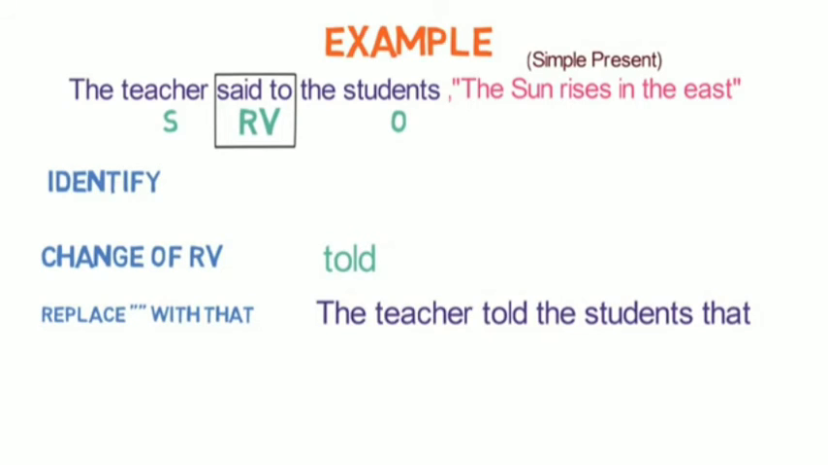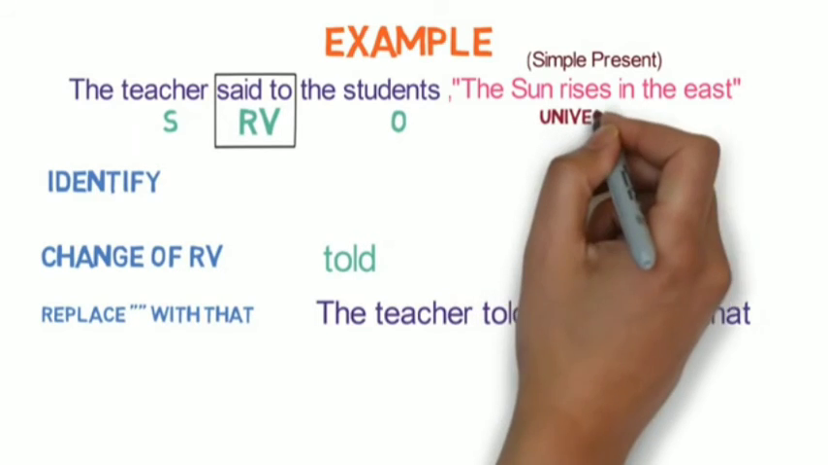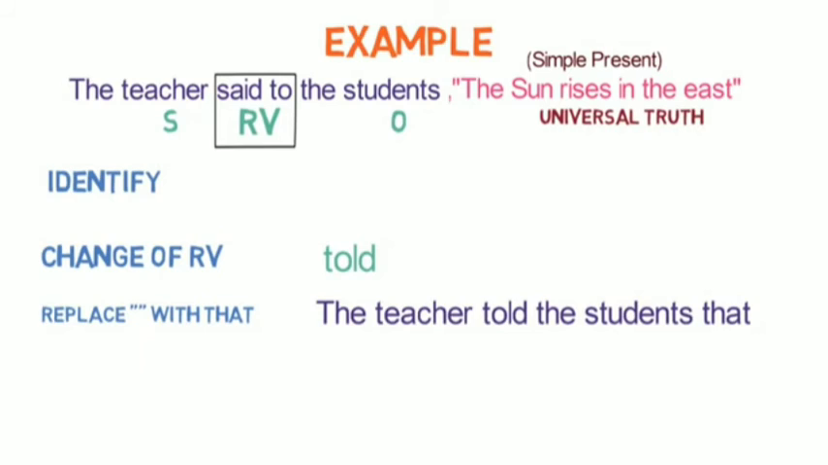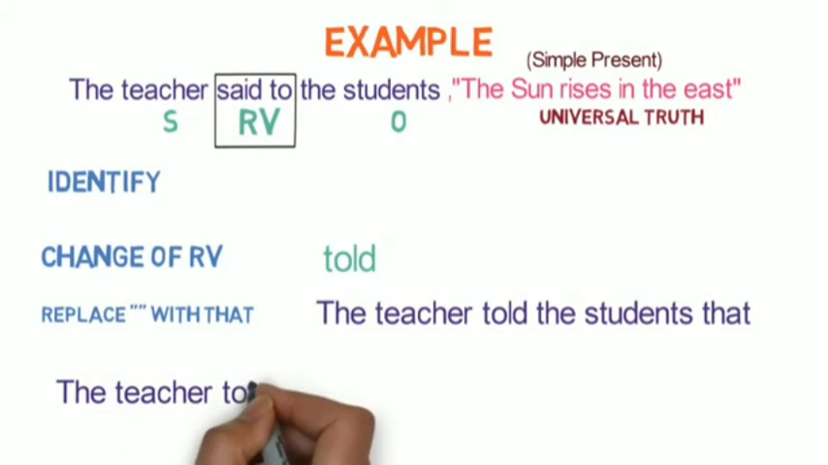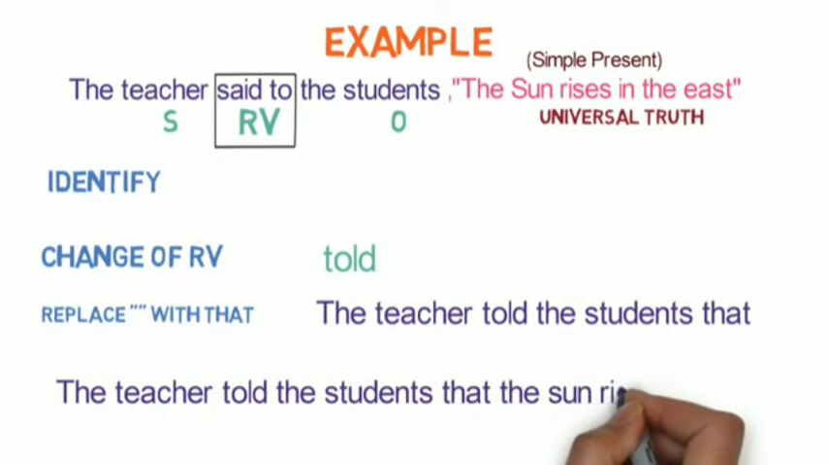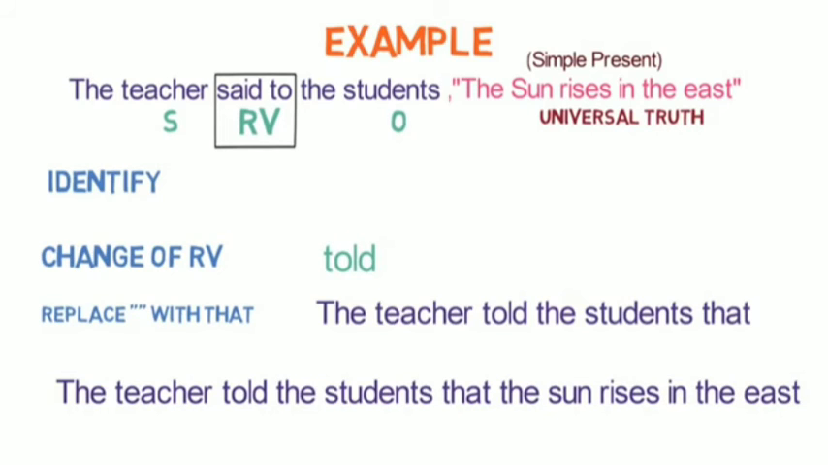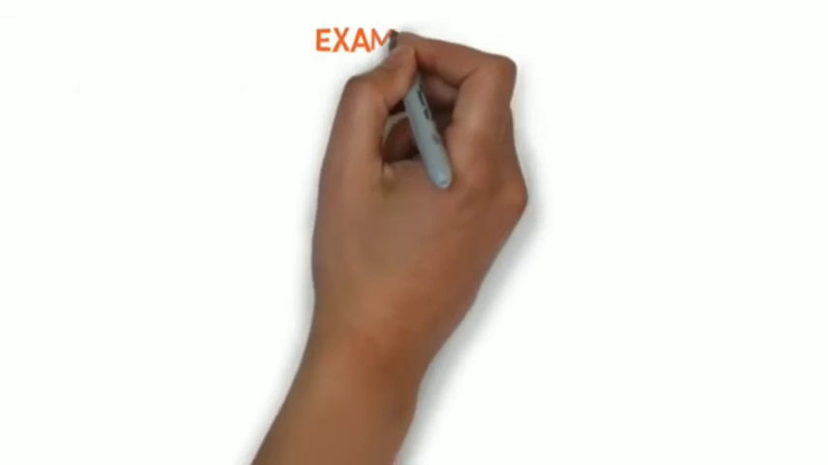Now the fifth step is change of tense. Here the tense is in simple present, but the sentence the sun rises in the east is a universal truth. So there will not be any change in tense. And the sixth step is change in time denoting words. As there are no such words, this change won't come. So the final sentence in the indirect speech is the teacher told the students that the sun rises in the east. Let's look into one more example to make things even clearer.